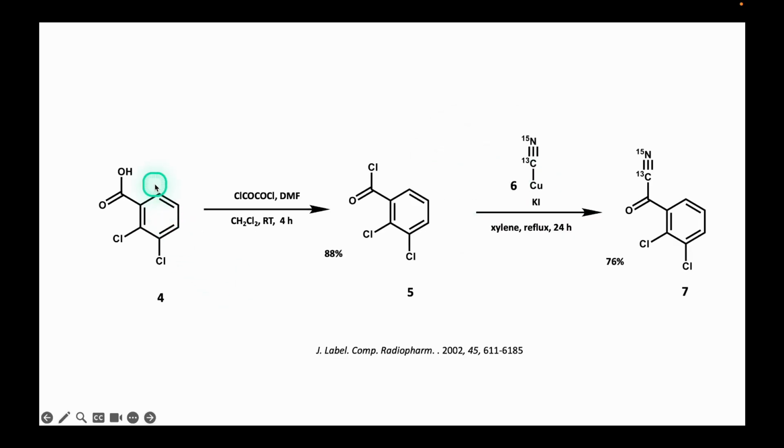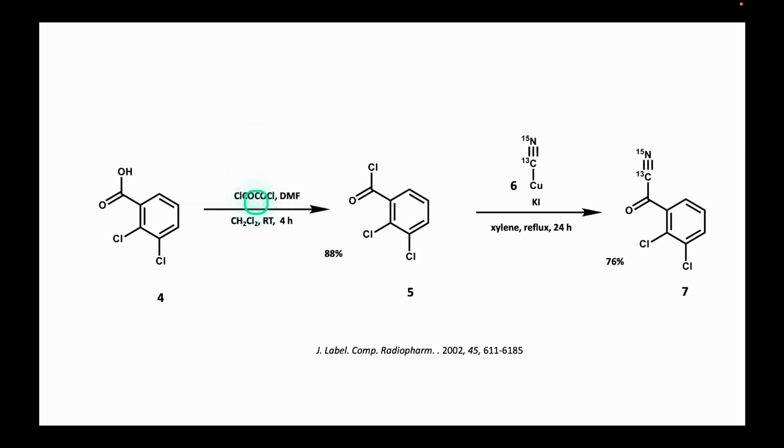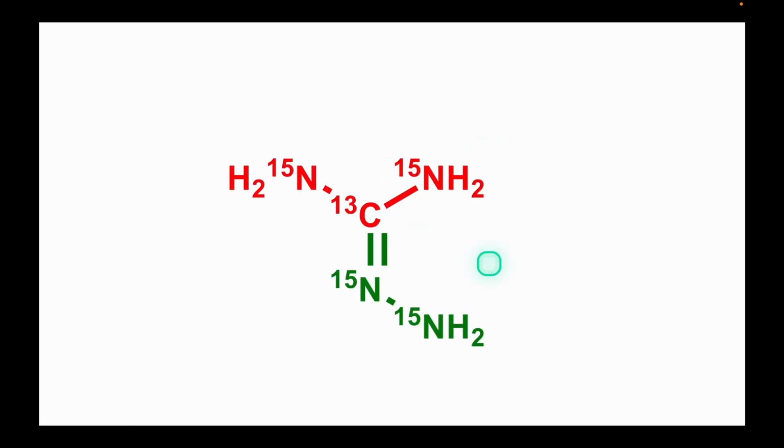The carboxyl group in 4, by reacting it with oxalyl chloride in the presence of catalytic amounts of dimethylformamide, is transformed into the benzoyl chloride 5. Addition-elimination reactions between the benzoyl chloride 5 and the doubly labeled cuprous cyanide 6 yield the doubly labeled benzoyl cyanide 7. Preparation of the doubly labeled aminoguanidine.